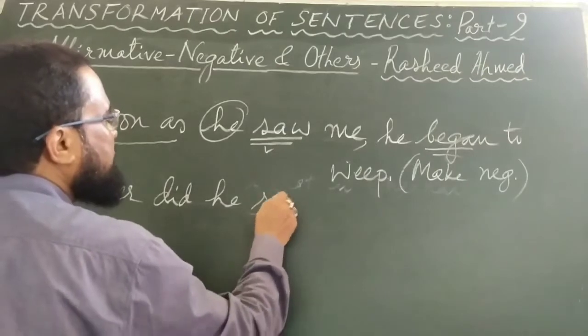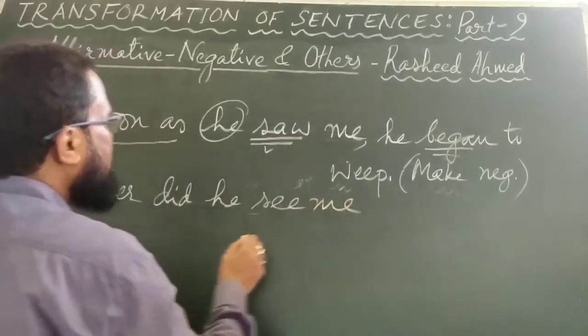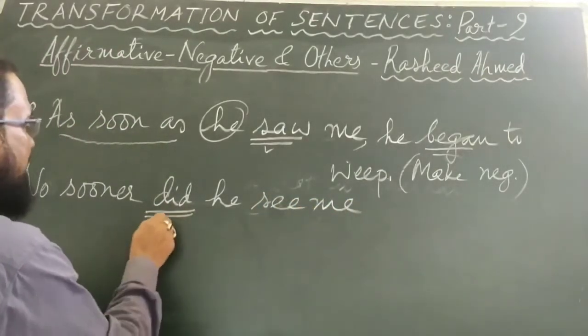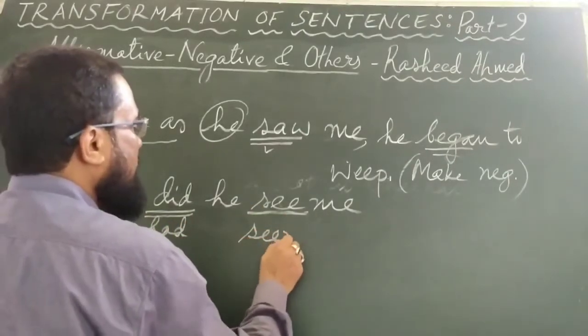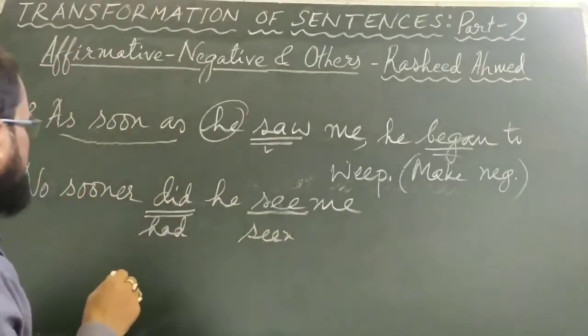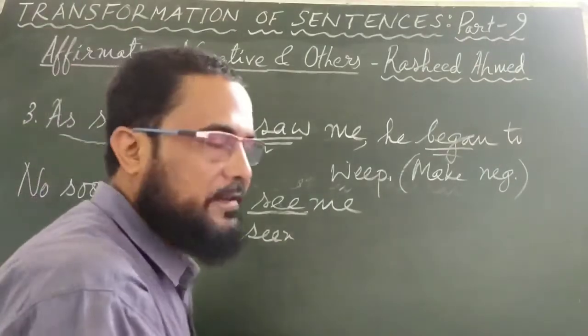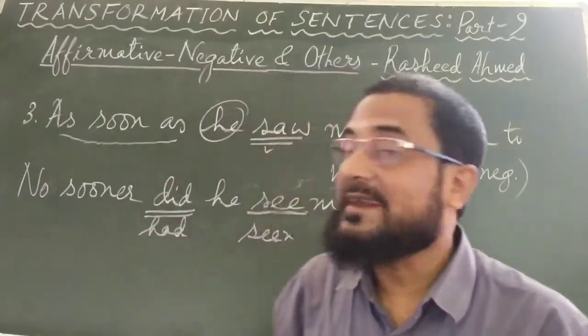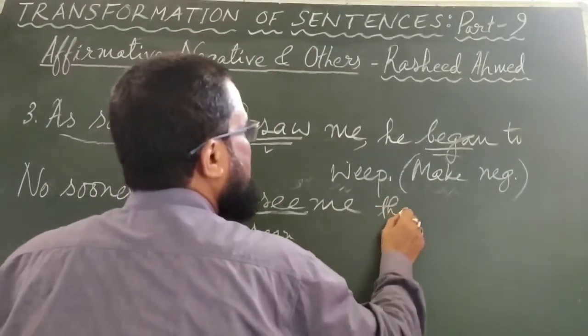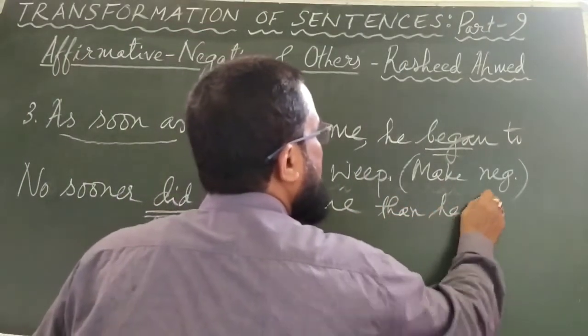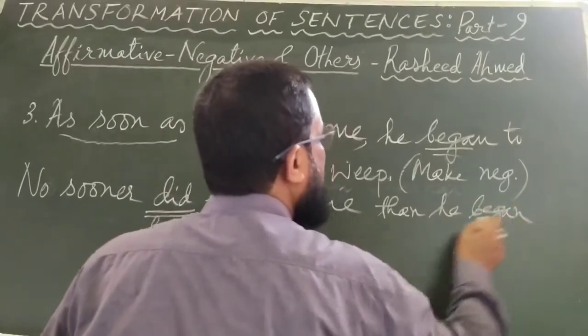No sooner did he see me. Instead of using did, you could use had also. And in that case, he would be seen. No sooner did he see me, you can say, or no sooner had he seen me, then he began, this part will remain the same. He began to weep.